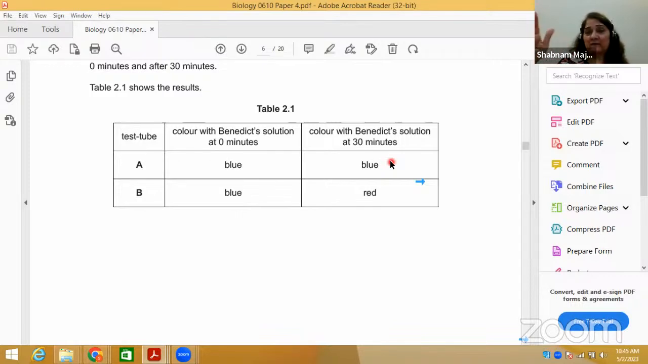If there is starch, then amylase has not acted upon it to convert it into reducing sugar, which is maltose or glucose, right? But in B case, initially it was blue in color and then it changed to red.